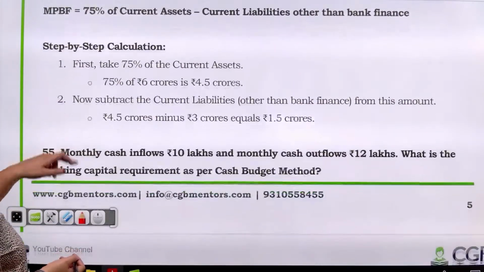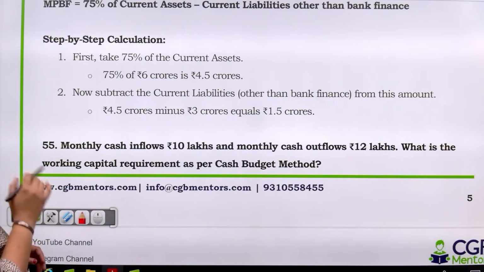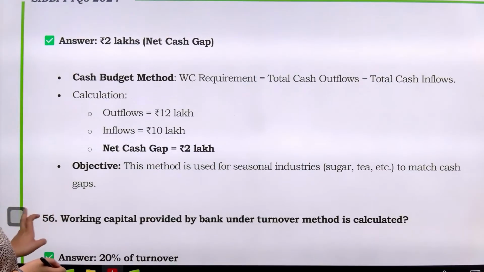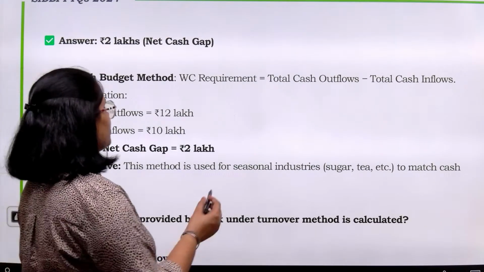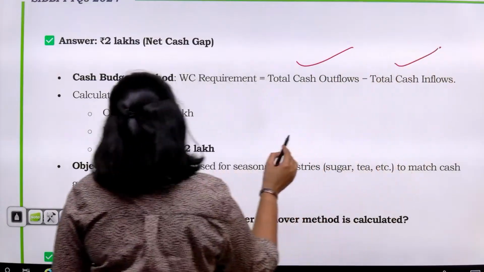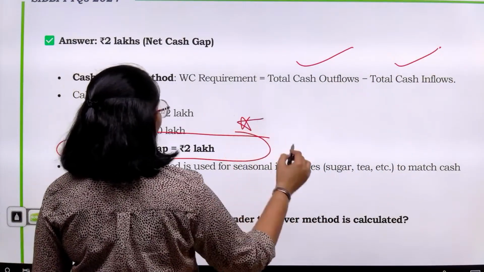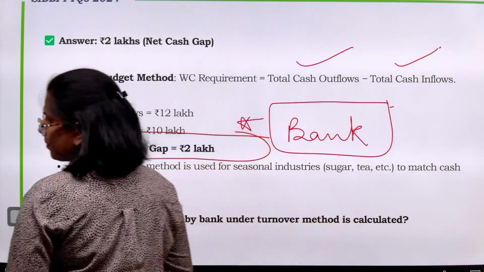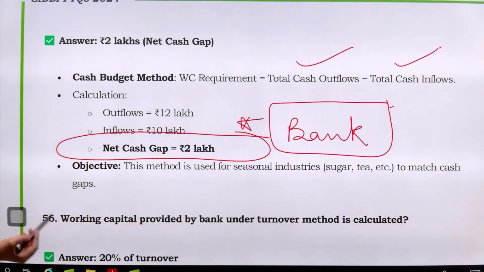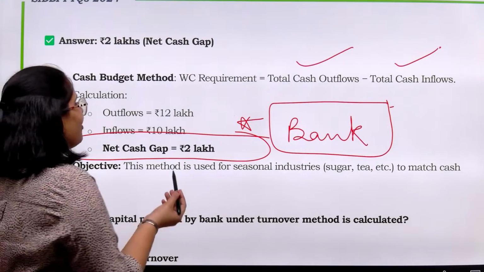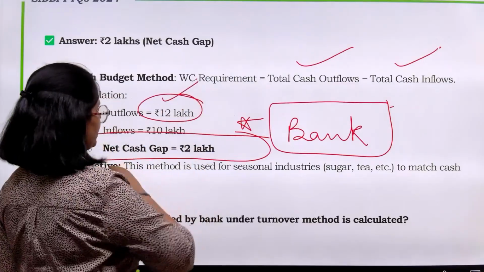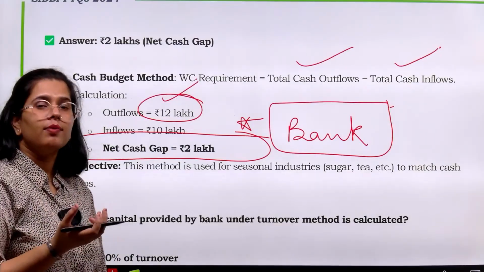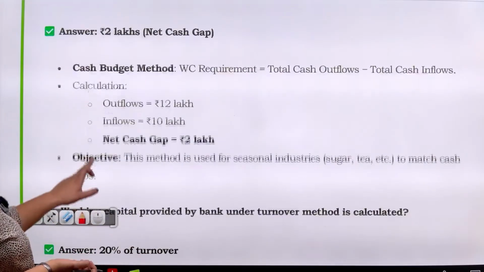Now next you have monthly cash inflow 10 lakhs, cash outflow 12 lakhs. Working capital requirement as per cash budget method. देखो सिंपल सा बोला है, कैश बजट के हिसाब से आपका वर्किंग कैपिटल रिक्वायरमेंट क्या होगा? What is your outflow versus what is your inflow, and whatever cash gap is, this is what you require from the bank. ठीक है, this much of the working capital support is something that you require from the bank. Apart from that, if I see this data in such a light that if I have this much of expenses, right, and I'm already getting 10 lakhs, so obviously I need the money for the remaining amount. ठीक है, मुझे बाकी के पैसों के लिए ज़रूरत पड़ेगी.